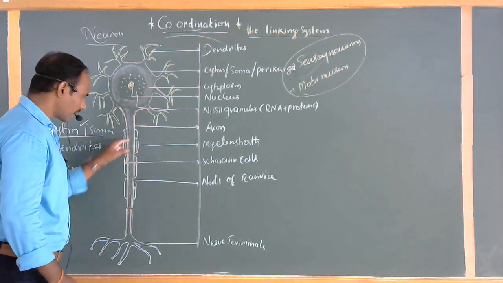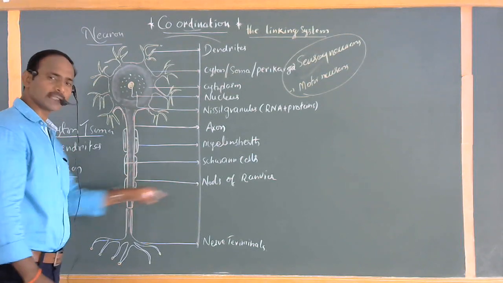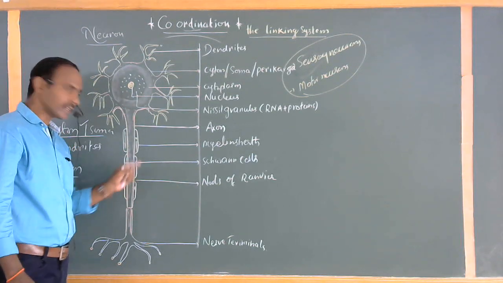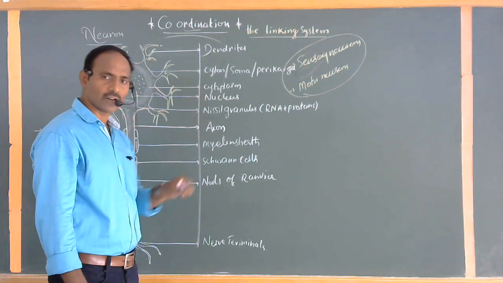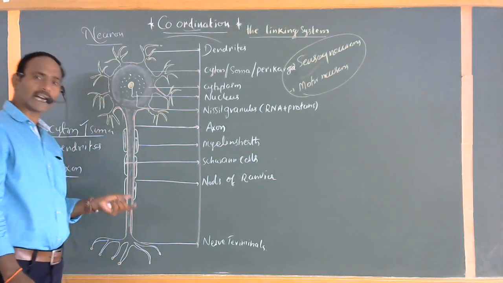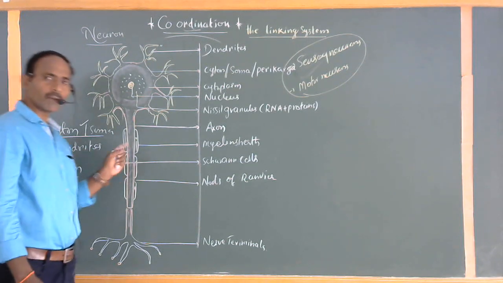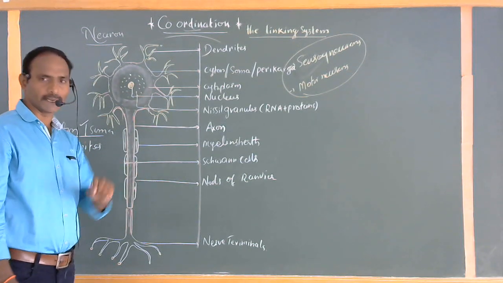At regular intervals, small gaps are present. These are commonly called nodes of Ranvier. The axons covered with the myelin sheath are called myelinated axons, and those not covered are commonly called unmyelinated or non-myelinated axons. These myelinated and non-myelinated axons are both present in our body.